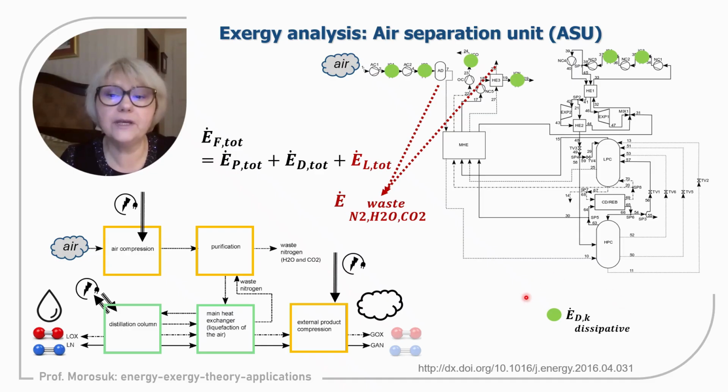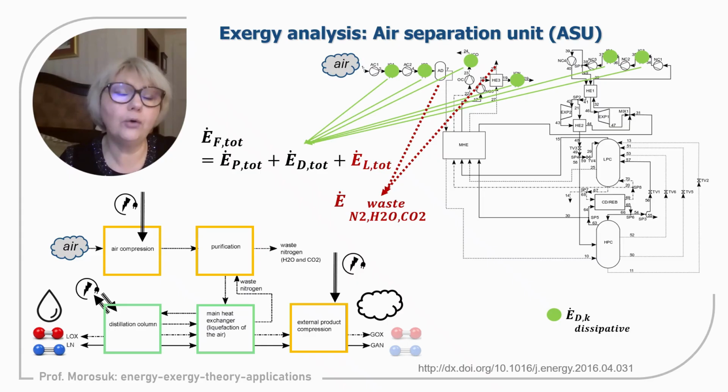From the beginning, we can say all these interstage coolers are dissipative components and will be charged to the value of exergy destruction of the overall system, and exergy losses will be associated only with chemical substances that will be emitted to the environment.